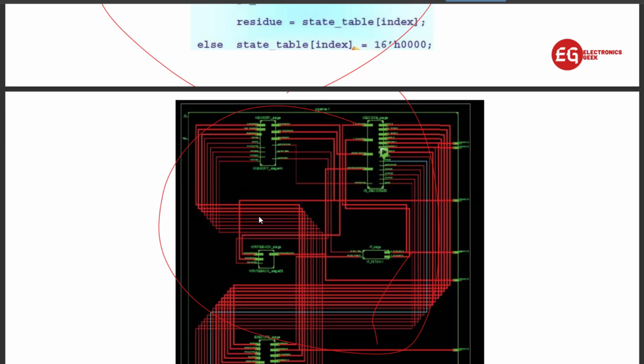Depending upon that, you can easily see it. Like if you are designing the adder, then we will see like this in the simulation: A, B, sum, and carry. So like this, we will see in the simulation if we design the adder.